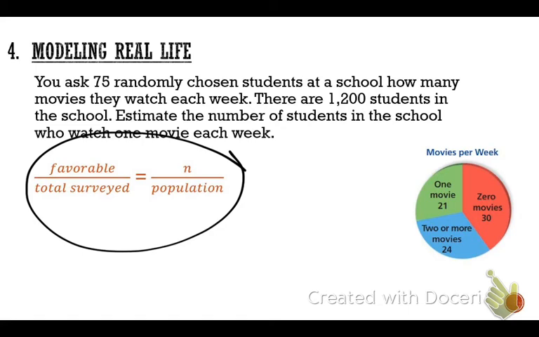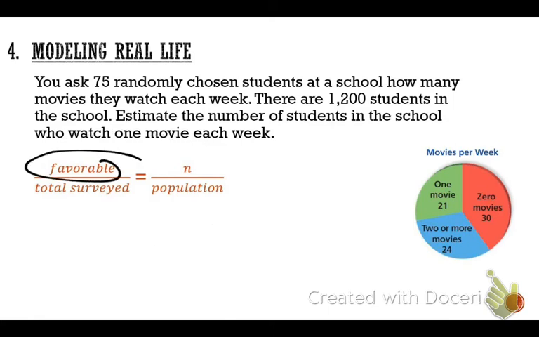We're going to take the favorable, that means what we're looking for, over total surveyed, equals n. N is the thing we're looking for. We're trying to figure out how many students in the school watch one movie a week over the total population. So let's plug some numbers in. Favorable: how many students did we see out of our sample that watch one movie each week?